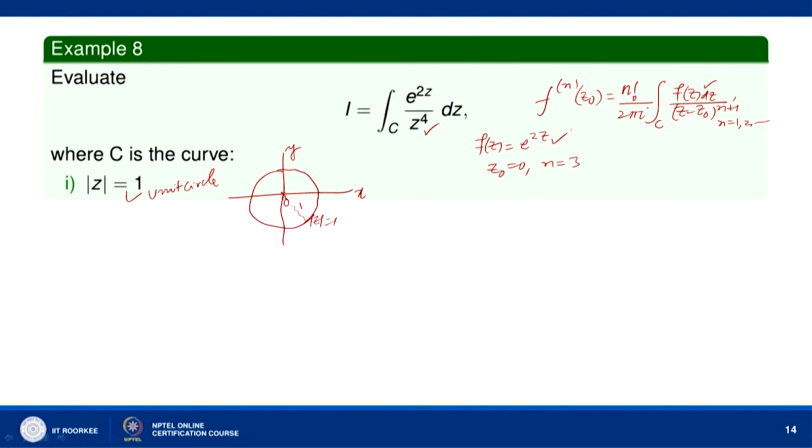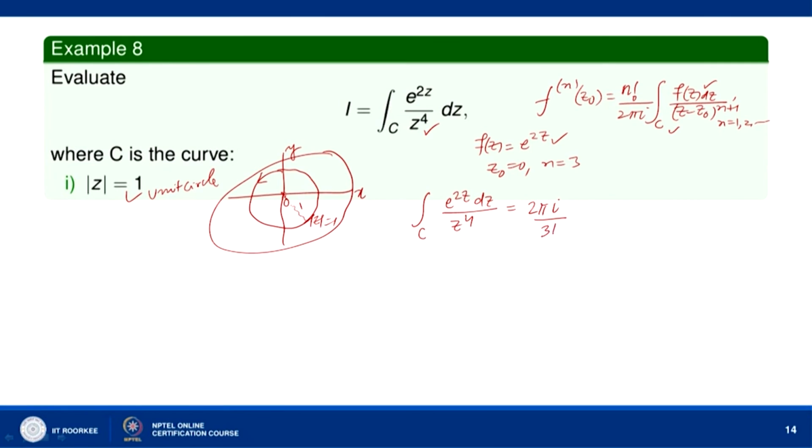Now, f(z) equal to e to the power z is analytic for all z, and so it is analytic in any simply connected domain which contains mod z equal to 1. Mod z equal to 1 is a simple closed curve, a circle. We are moving along the simple closed curve in the counterclockwise direction, and therefore, following this formula, the integral over C of e to the power 2z over z to the power 4 dz will be equal to 2 pi i, taking n equal to 3,